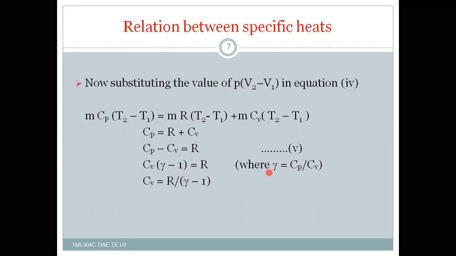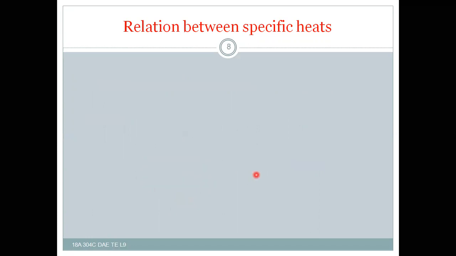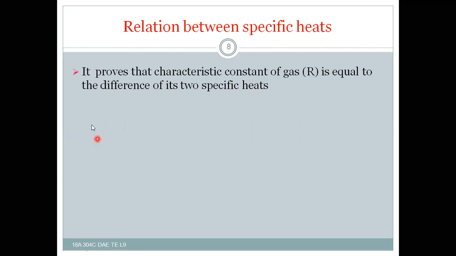Right? So since we have gamma is equal to Cp by Cv, and the relation between two specific heats, it proves that the characteristic gas constant for a gas is equal to the difference of its two specific heats. This we must remember.